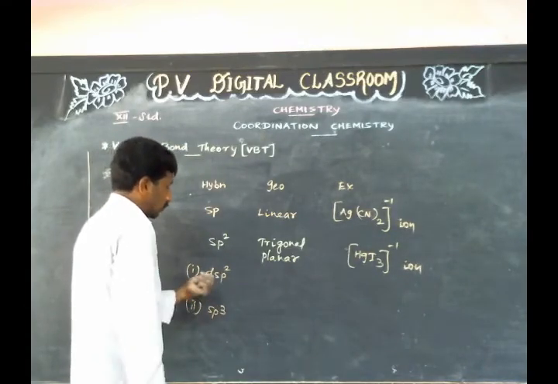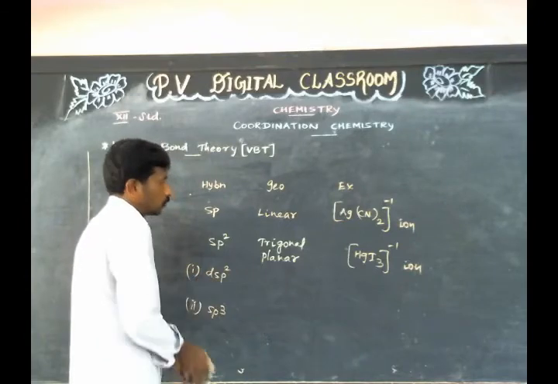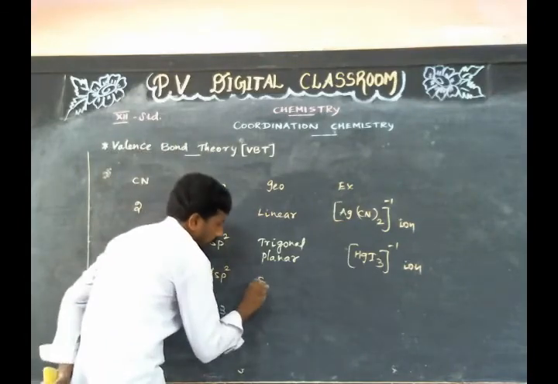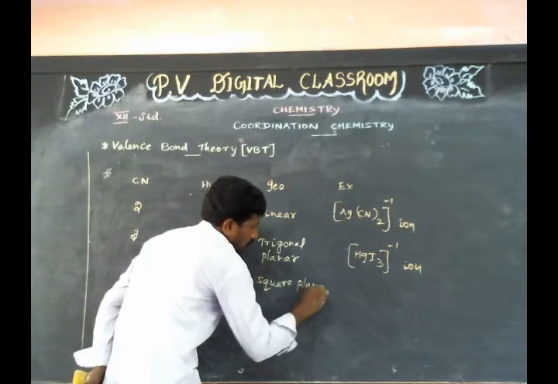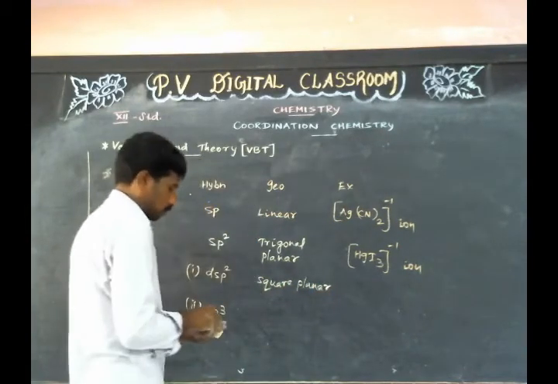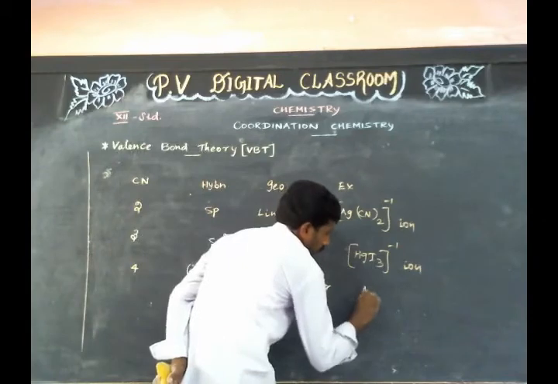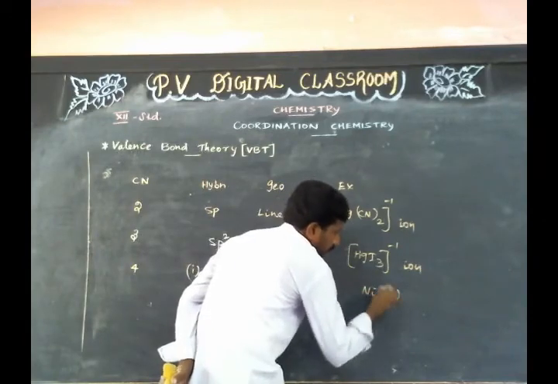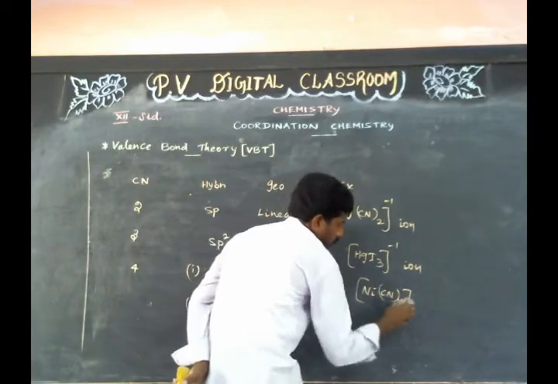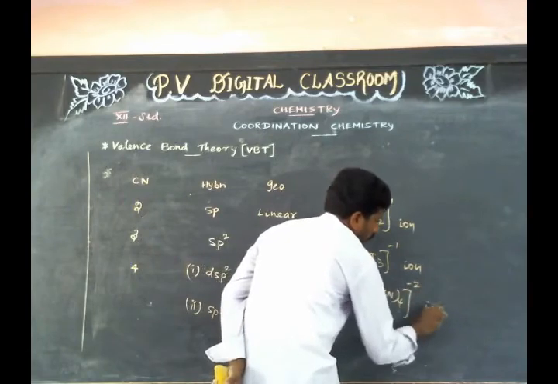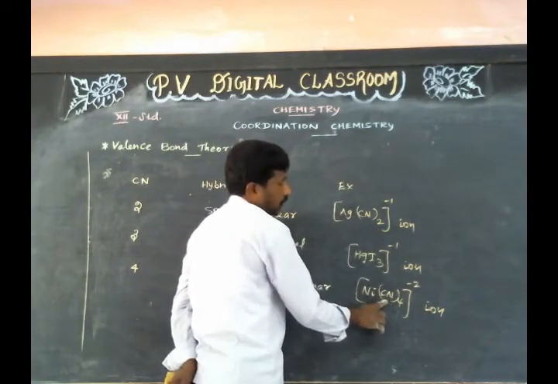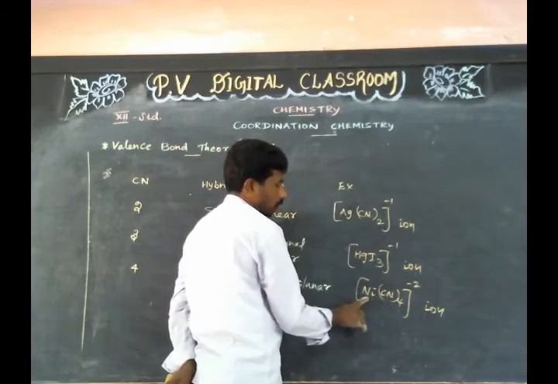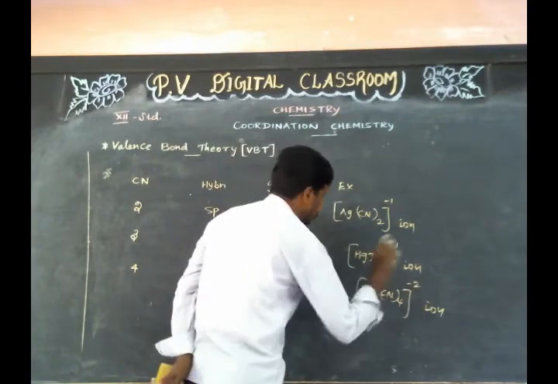The geometry of dsp2 hybridization is square planar. Example, [Ni(CN)4]-2 ion, tetracyanido-κC nickelate(2-) ion.